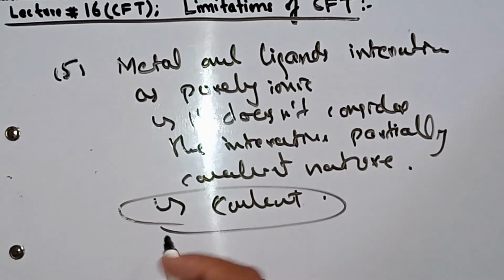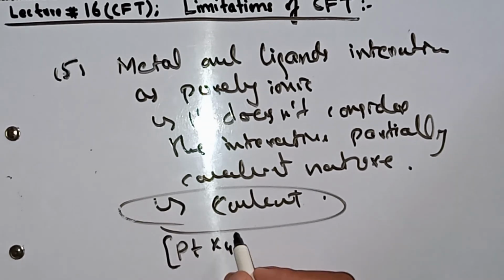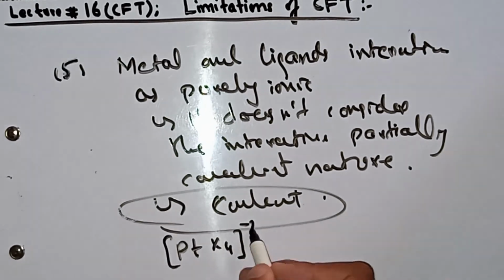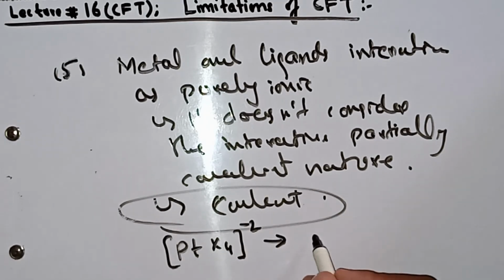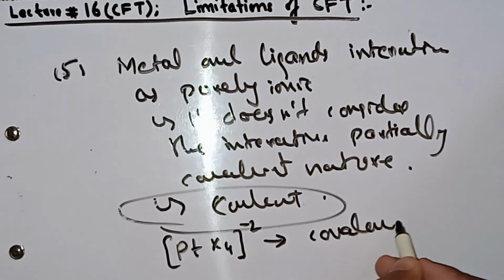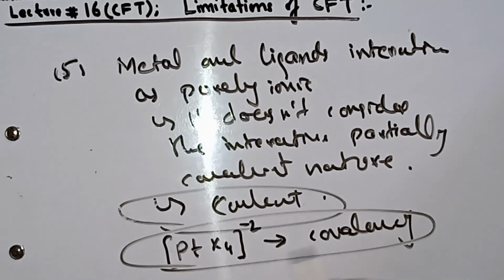For example, there is PtX4, a square planar complex with charge minus 2. This complex experimentally has some covalent character, but crystal field theory cannot explain the covalent character. Crystal field theory says that the metal central atom as well as the ligand are considered purely ionic, so purely electrostatic interaction will be present. But in the case of this complex, crystal field theory failed. So crystal field theory has these five limitations which we have discussed.